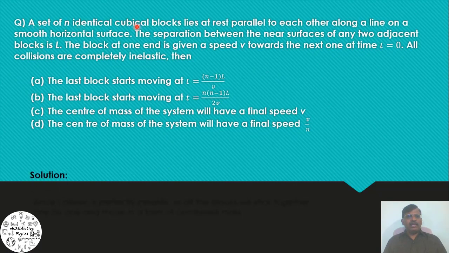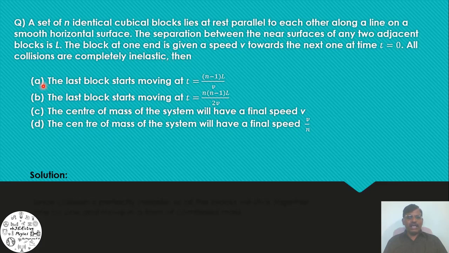A set of n identical cubical blocks lies at rest parallel to each other along a line on a smooth horizontal surface. The separation between the near surfaces of any two adjacent blocks is capital L. The block at one end is given a speed v towards the next one at time t is equal to 0. All collisions are completely inelastic.